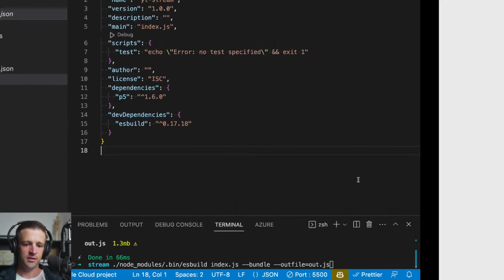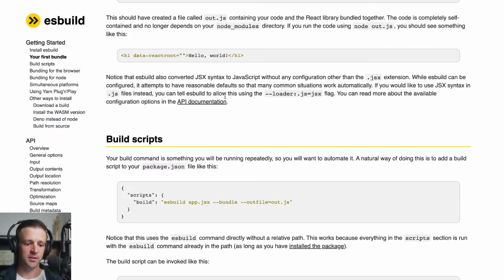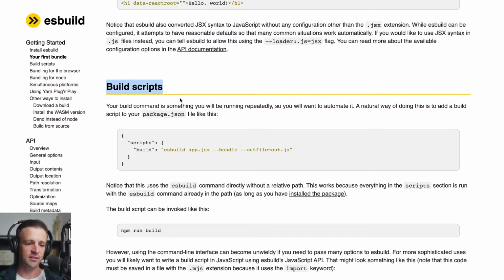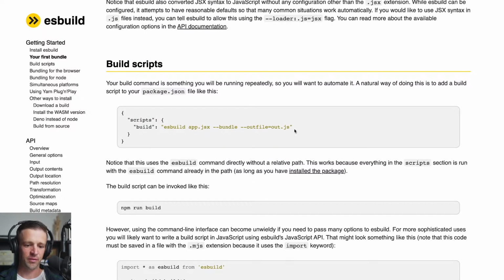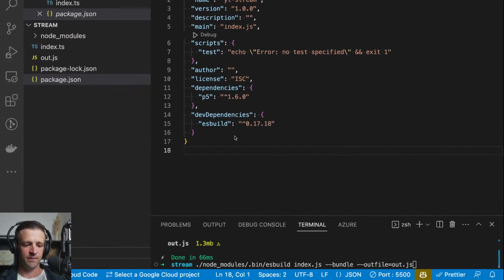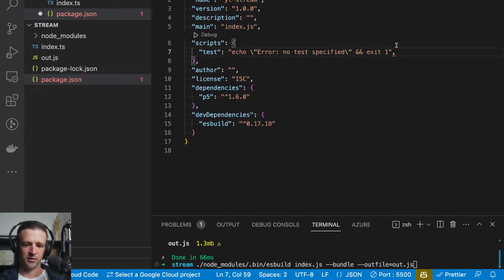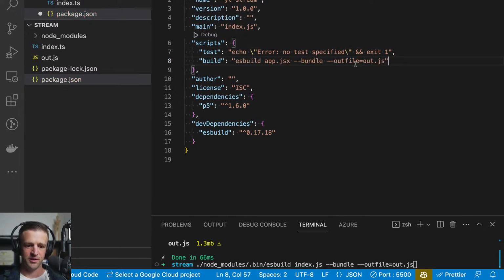If we go back to the documentation for ESBuild, we see it actually gives us this hint at the next section in the Getting Started guide on build scripts. So let's go ahead and, rather than run this every time in the console, copy that and come back and add it to this scripts object. So I put a comma, return, and then just copy paste that. Now again, we don't need this app.js, but we have index.ts now. And we're going to bundle it and we're going to send it to the same file.